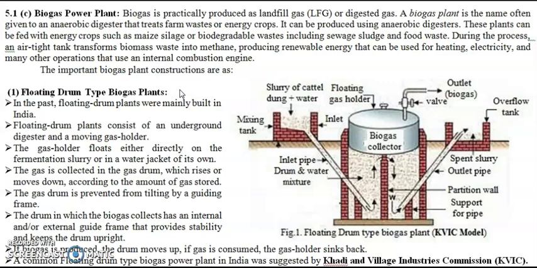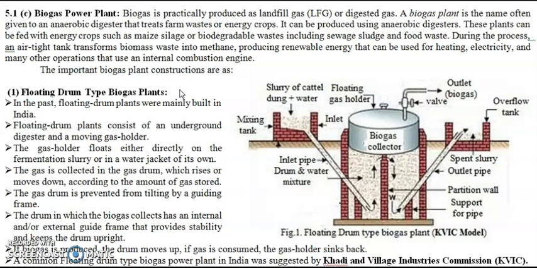Now when this biomass is kept in an airtight space in the absence of oxygen, then anaerobic fermentation or anaerobic digestion takes place. Now what happens when we keep this biomass in an airtight space where no oxygen can enter?